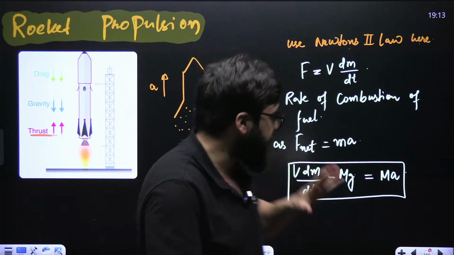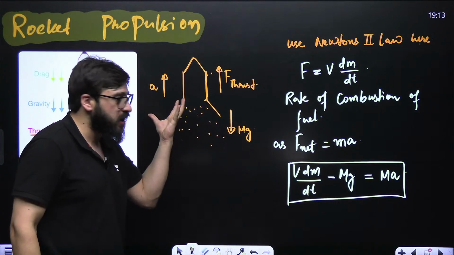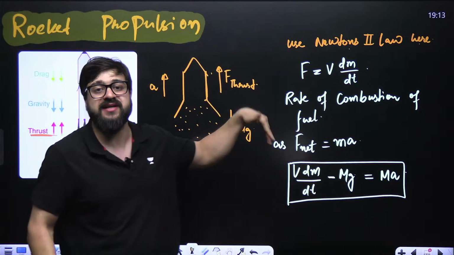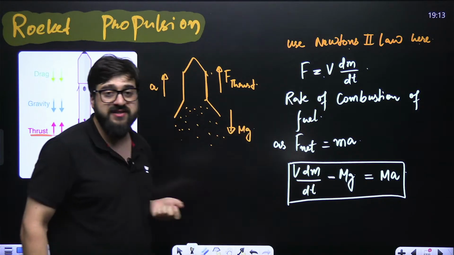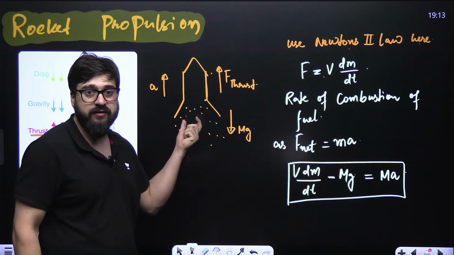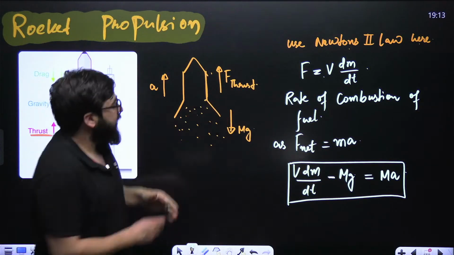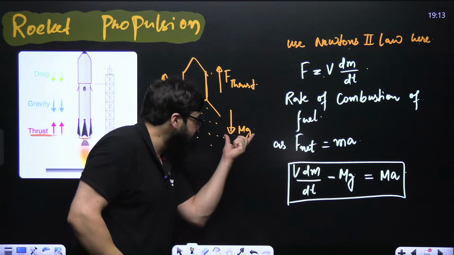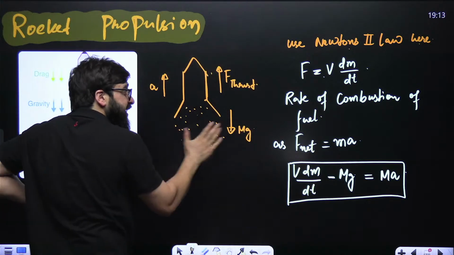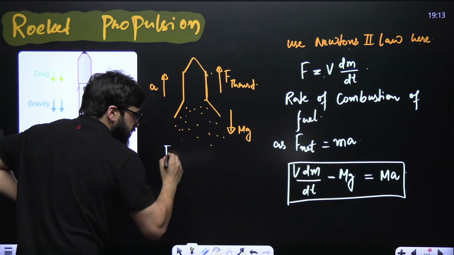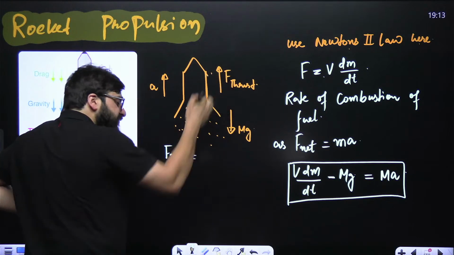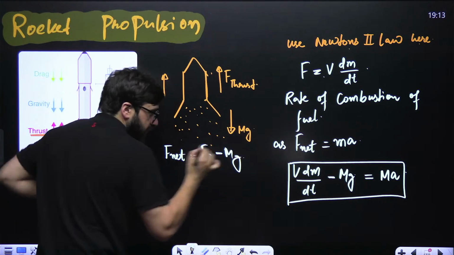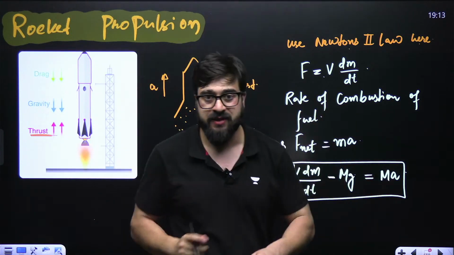I hope this is clear. Guys, what I'm trying to say is, if this rocket burns the fuel, how much fuel is it burning? That is dm by dt. Every second it is burning the fuel. And v is the velocity of the exhausted gases over here. Because of that, it is getting this F thrust. And in the downward direction, there is force mg. Now, how much is the net force over here? Net force in this particular case is simply F thrust minus mg. That's why net force is equal to mass times acceleration.